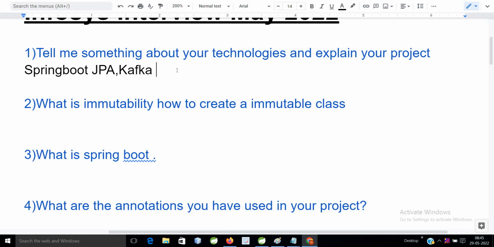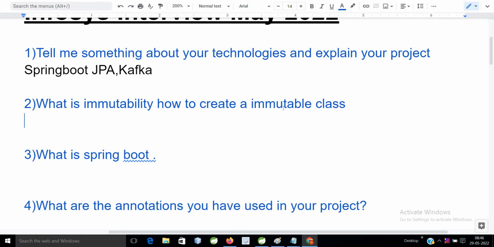The second question he asked was from core Java: what is immutability? How to create an immutable class? First he asked what is immutability. Immutability is nothing but you can't change the content of an object. If you want to change the object, the class should be mutable. But if you don't want to change the content of an object, that facility is available in Java so that we can create our class immutable and no one can change our content. Strings are immutable in Java, and apart from that wrapper classes are also immutable. Once initialized, you can't change their object.